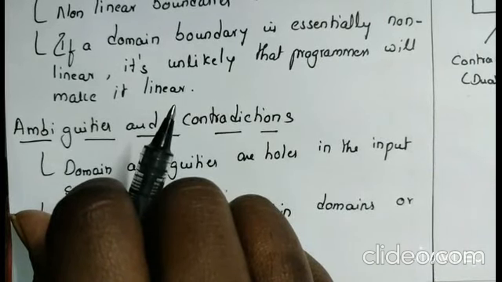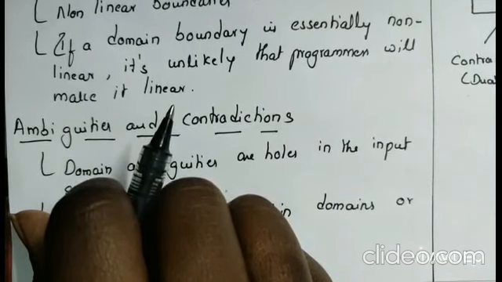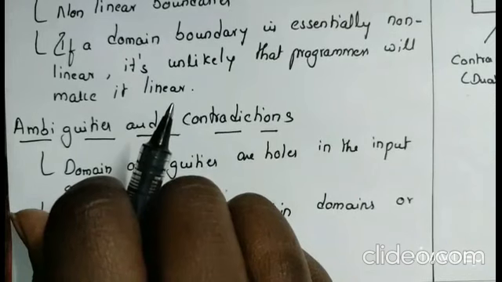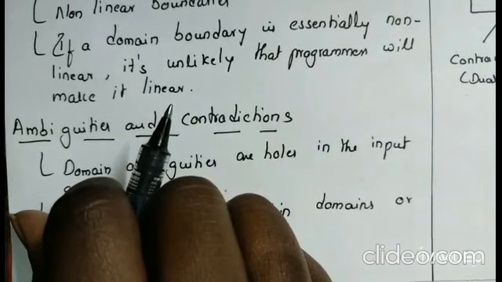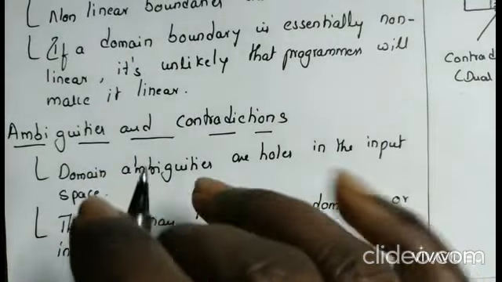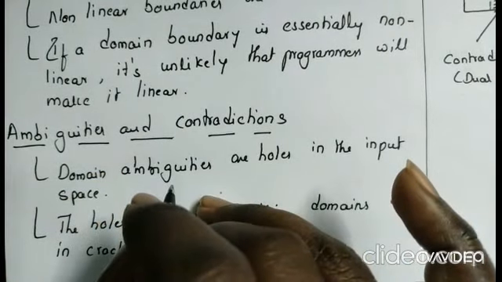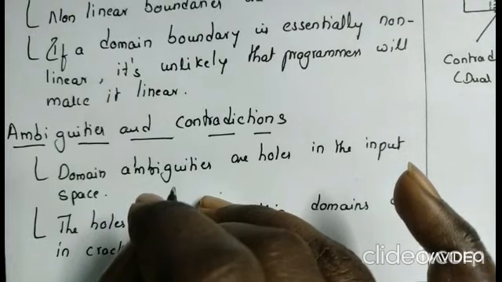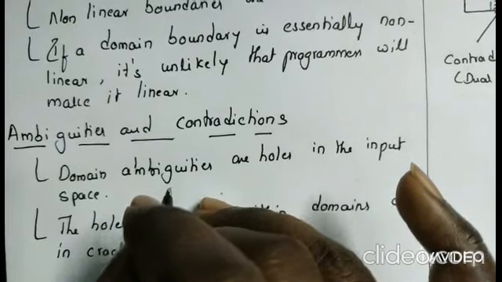Here a hole in a one variable input space is easy to see. An ambiguity for two variables can be difficult to spot. That means if one variable domains are present, then the holes, that is the ambiguity, are easy to see. For two variables it is difficult to spot, especially if boundaries are lines going every which way. Ambiguities in three or more variables are almost impossible to spot without formal analysis.